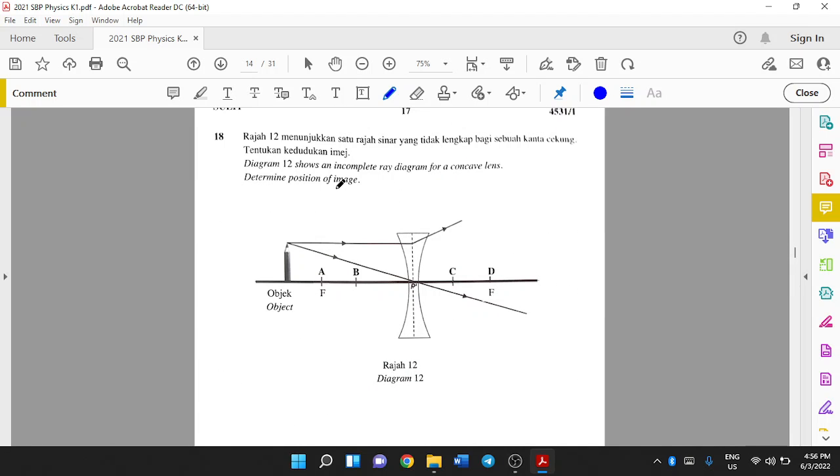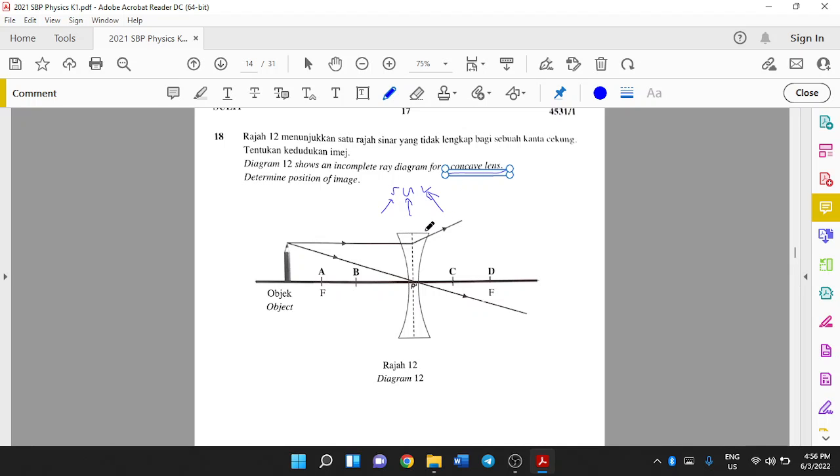Diagram 12 shows an incomplete ray diagram for a concave lens. Determine the position of the image. Our image always occurs at the point of intersection of the two light rays. Remember, for a concave lens, the image we get is SUV: smaller, upright, and virtual.